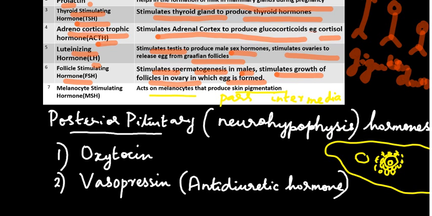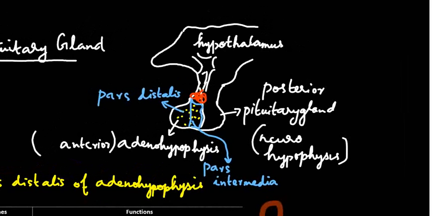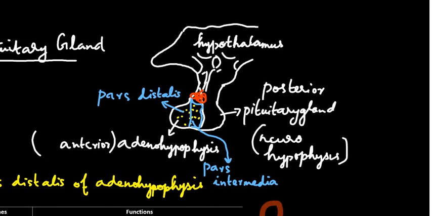Now coming to the posterior pituitary gland. The posterior pituitary gland receives hormones directly from the hypothalamus without the need for a portal circulation. So though they are produced by the hypothalamus, they are stored and released by the pituitary gland. The posterior pituitary gland hormones or neurohypophysis hormones are two of them.